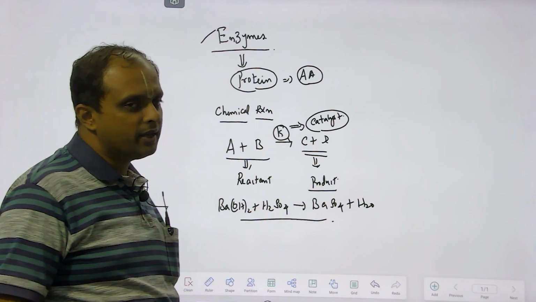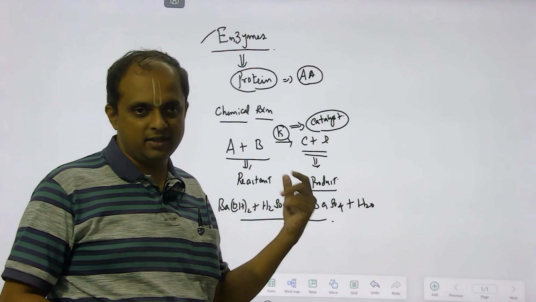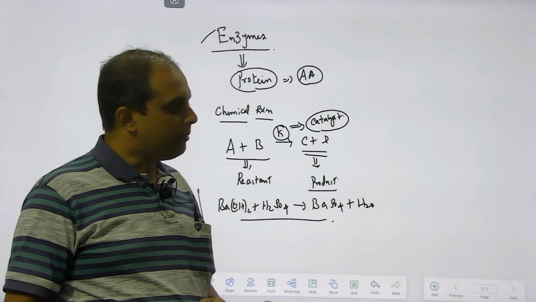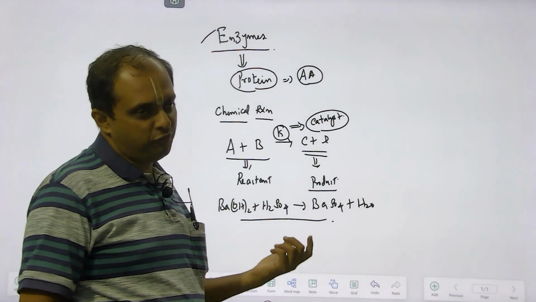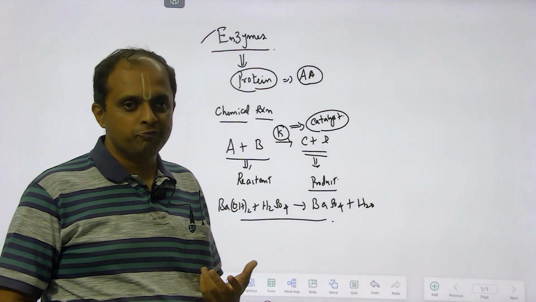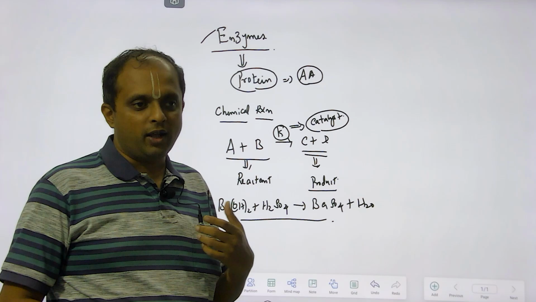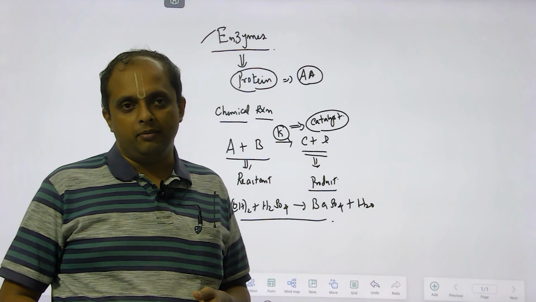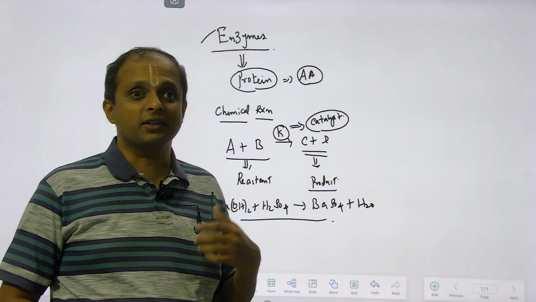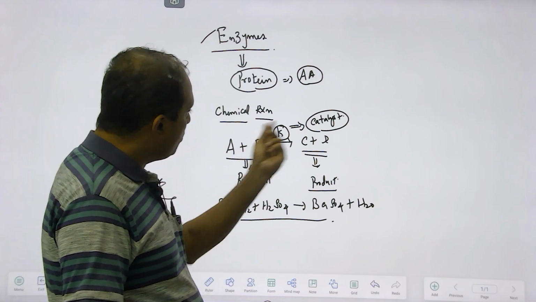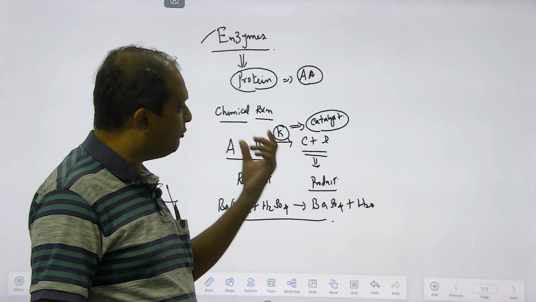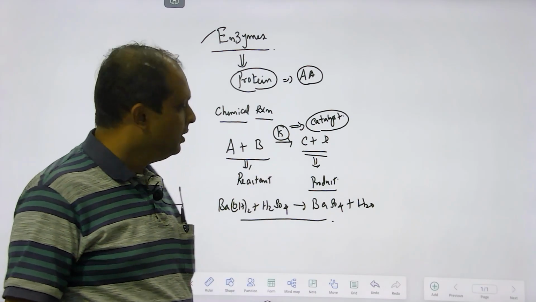Assume that I remove the catalyst from this particular reaction. The product will be formed but at a slower rate, because the rate of product formation is directly proportional to the velocity or the rate of the reaction. So when I remove this catalyst from this reaction, the product will be formed but at a pretty slower rate.